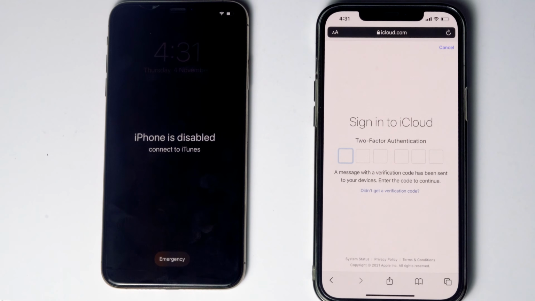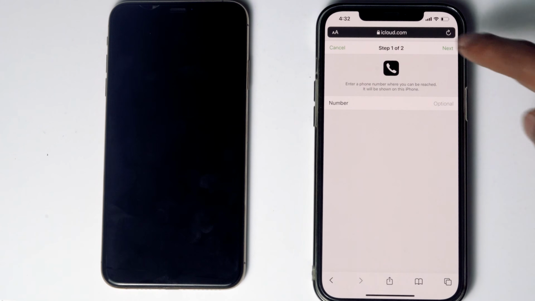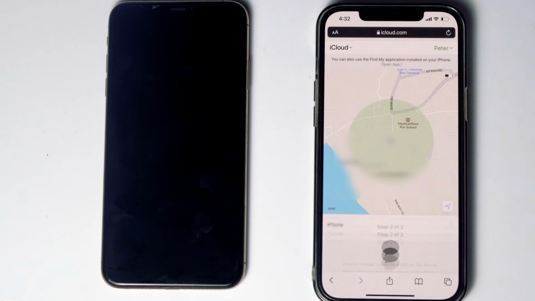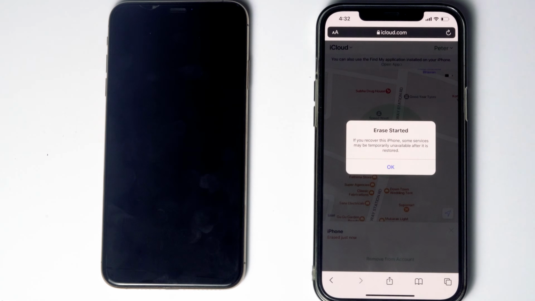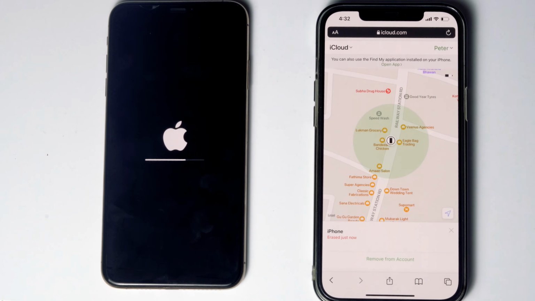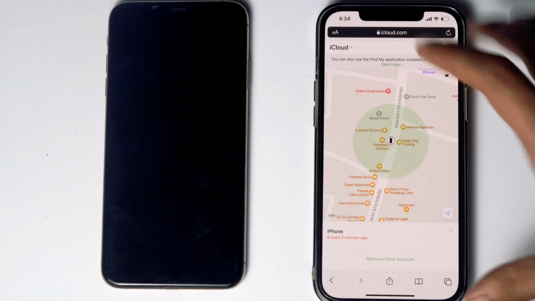Once again, you have to do the two-factor authentication. Go for Next. Go for Done. As you can see, we will be getting a message, Erase Started. And as you can see, it is all done. Let's keep this phone aside.